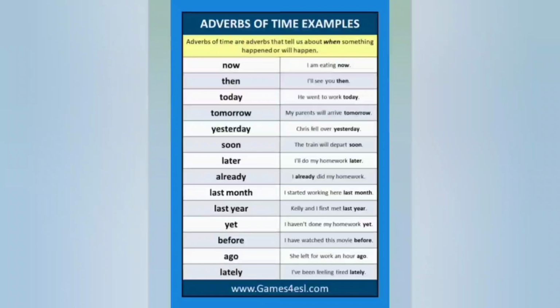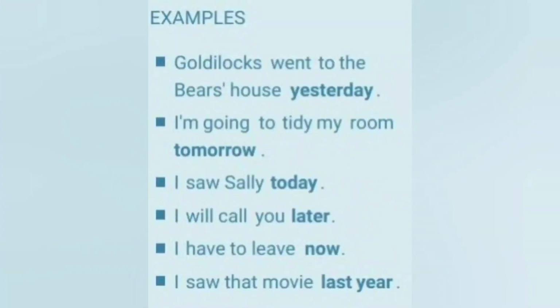See the sentences. I am eating now. I'll see you then. He went to work today. I am going to tidy my room tomorrow. So here tomorrow is the adverb of time. I saw Sally today. Today is the adverb of time.